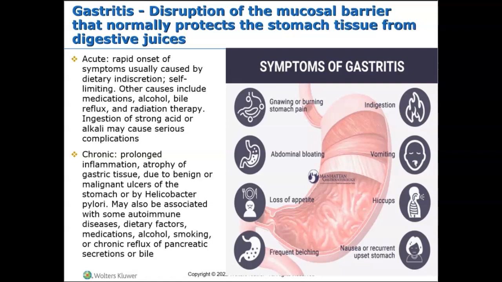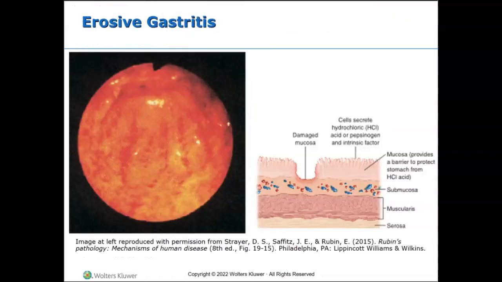And then a chronic condition is prolonged inflammation, could be atrophy of gastric tissue, could be due to benign or malignant ulcers of the stomach. It could be due to H. pylori infection, right? And it may also be associated with some autoimmune disorders and diseases, could be dietary factors, medication, alcohol, smoking, chronic reflux, could be pancreatic secretions or bile. I mean, there's a number of things that can definitely cause gastritis.